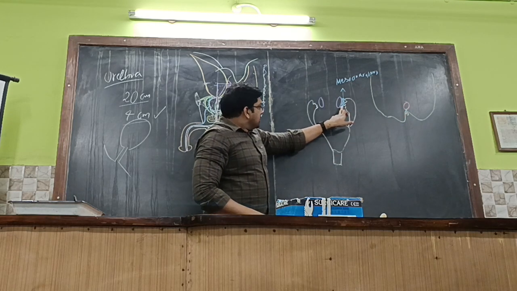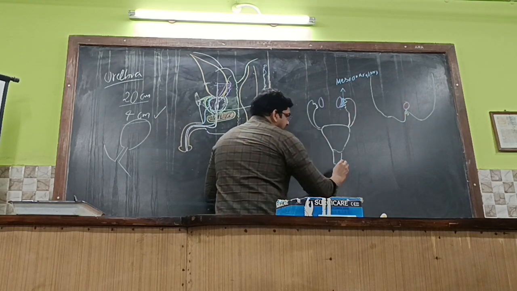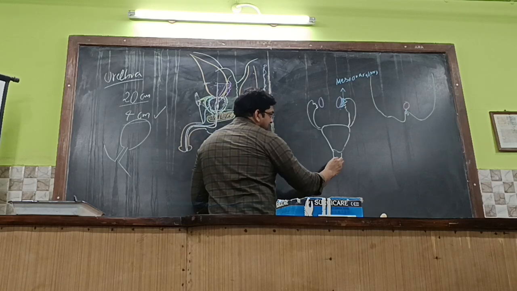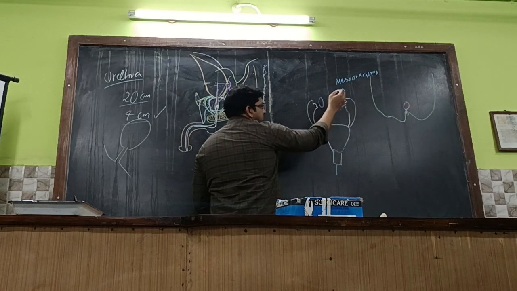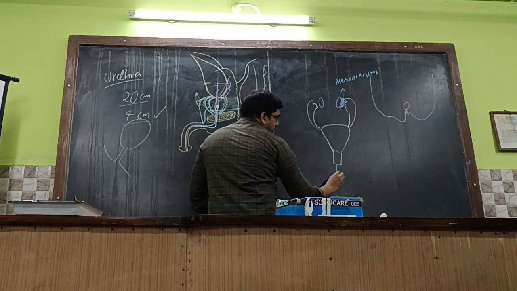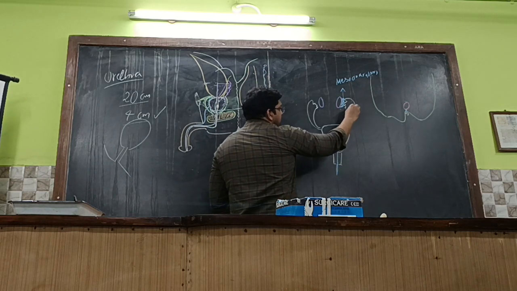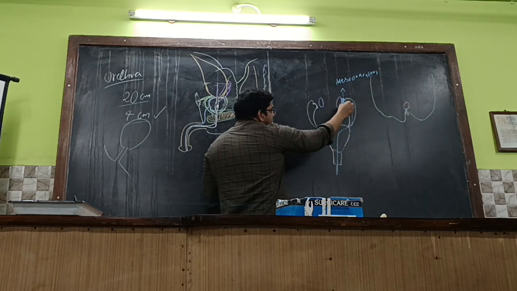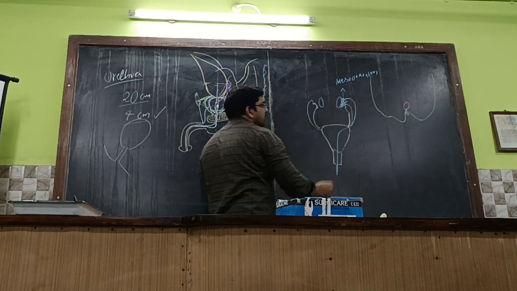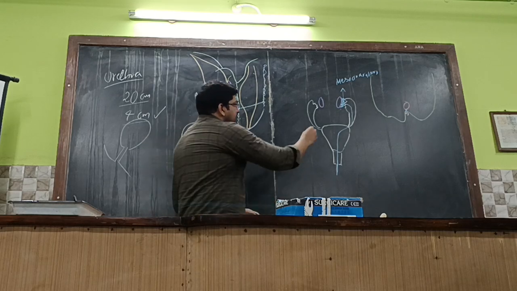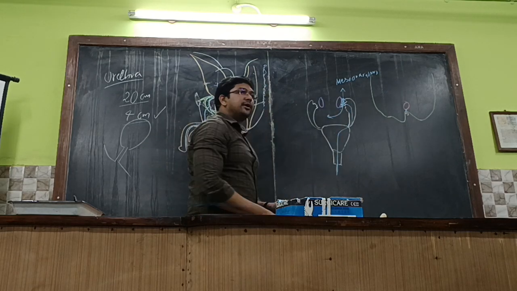So whenever a pathogen enters through the vagina, first of all, this part is the vagina, cervix, uterus, fallopian tubes, and ovary. The pathogen can easily enter through the vagina, then into the uterus, then into the fallopian tube, and reach the fimbria, and then enter into this fold of peritoneum called the meso-ovarium. From this onwards, it can easily enter into the peritoneal cavity.